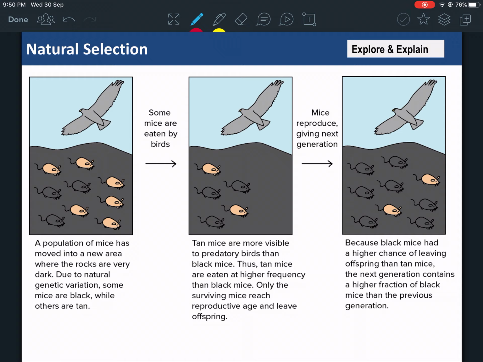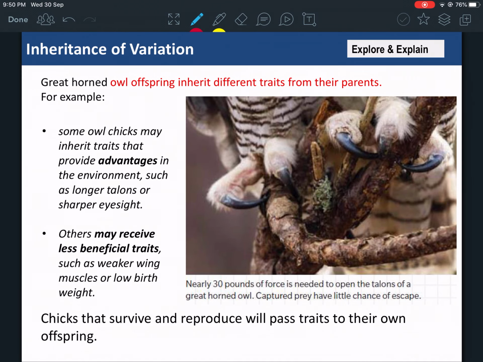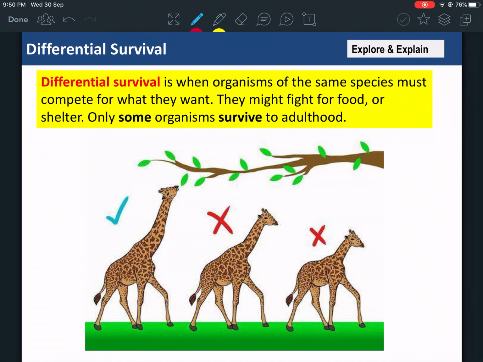By the trait here we mean the fur color of the mice. The mice with black fur are able to survive, the mice with white fur are not. That's natural selection by evolution. We can talk about it later.